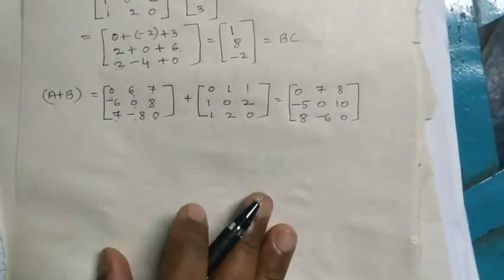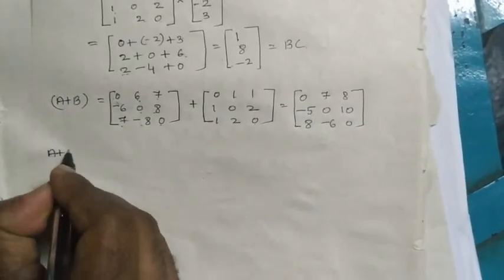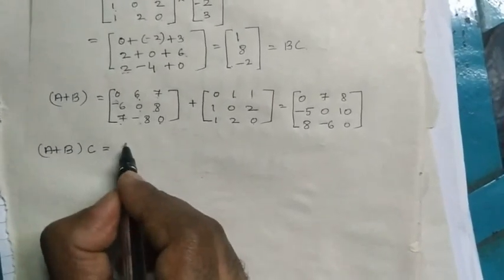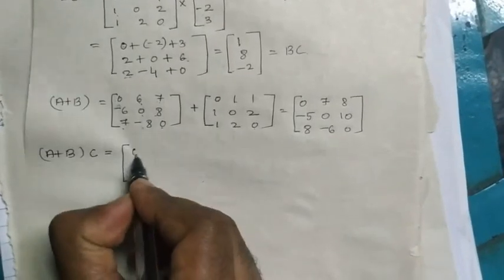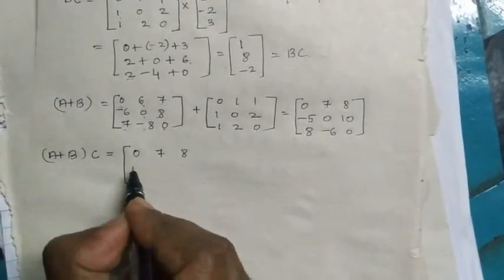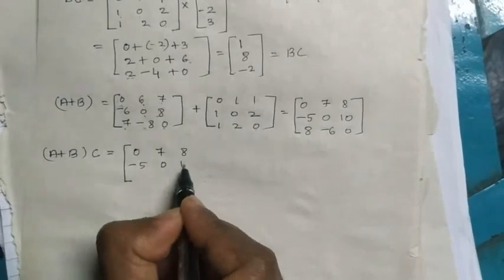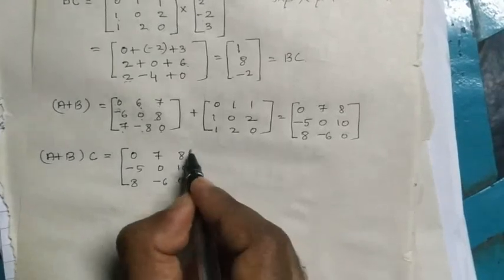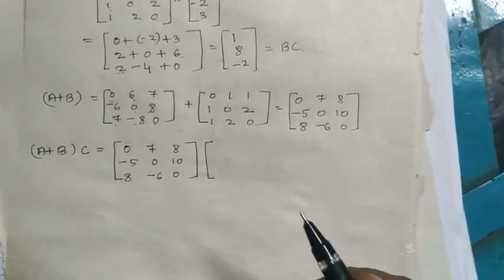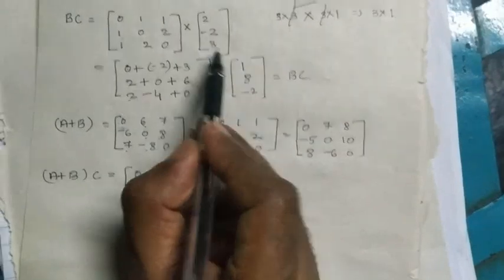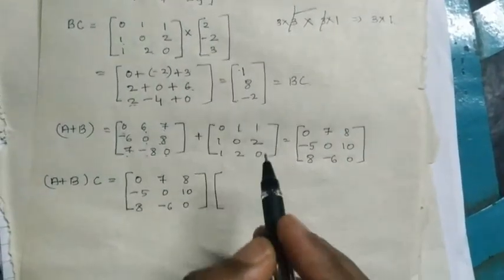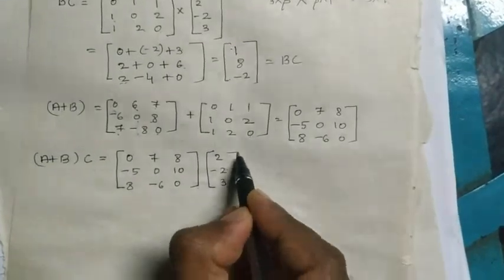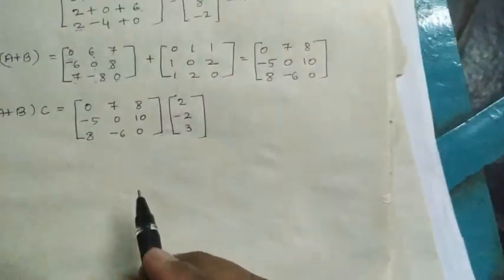The next thing we have to do is (A plus B) into C. Already we have A plus B, that is 0, 7, 8, minus 5, 0, 10, 8, minus 6, 0. So this is A plus B into C. Already we have the matrix C, whose elements are 2, minus 2, 3.